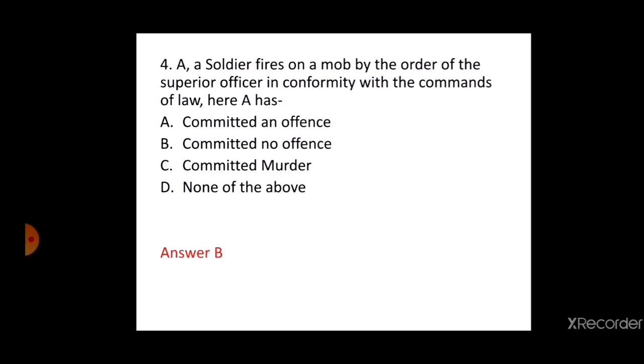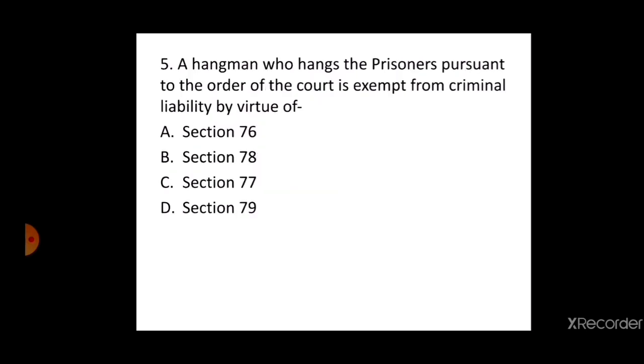The next question is, a hangman who hangs the prisoners pursuant to the orders of the court is exempt from criminal liability by virtue of A. Section 76, B. Section 78, C. Section 77, D. Section 79. The correct answer is Section 78, that is option number B.